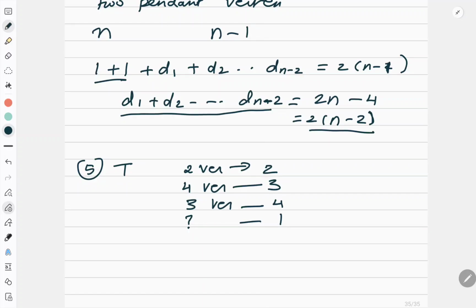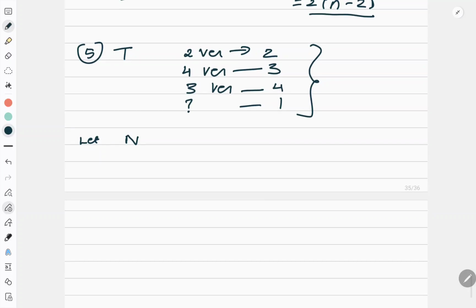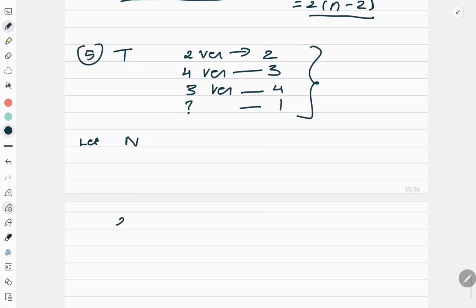So how I will do this question? So let there be n pendant vertex in T. Okay, now this data is given. So let me try to find out the degree sum. Okay, so 2 vertex has the degree 2. I am trying to write down this expression, degree of vertex.